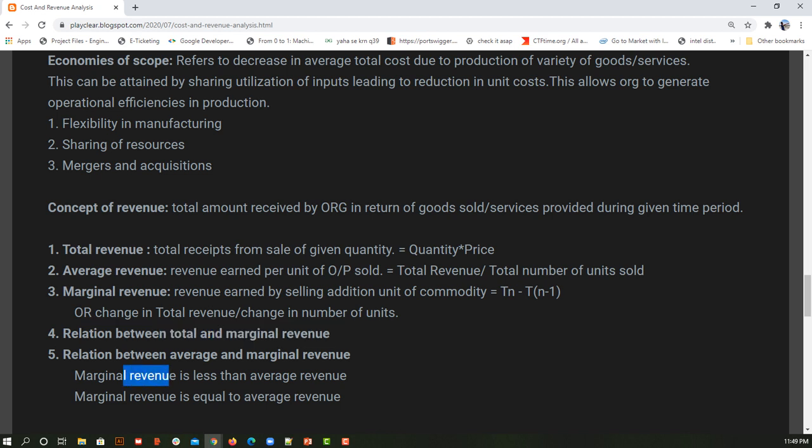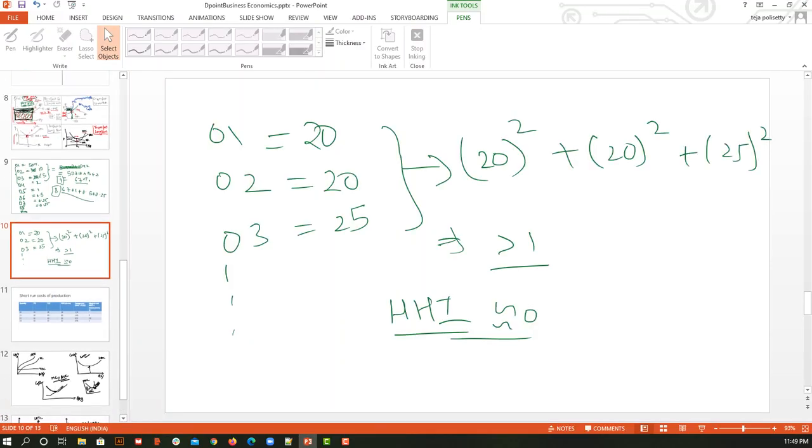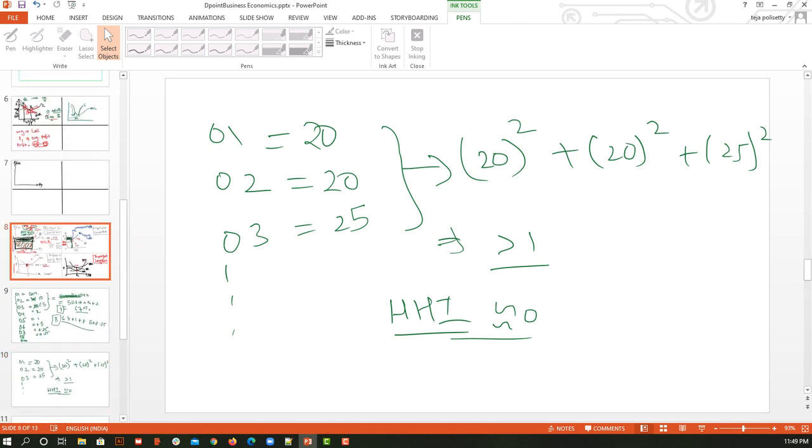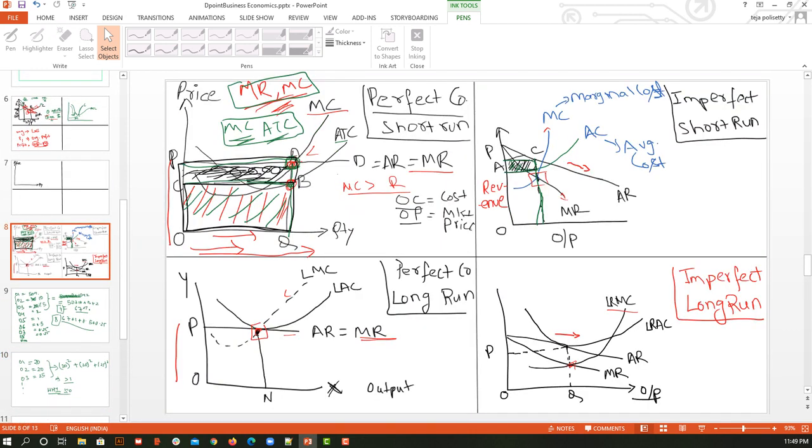Marginal revenue is less than average revenue, and marginal revenue is equal to average revenue. So let's consider this relation between average and marginal revenue. First, marginal revenue is less than average revenue. If you remember this graph, let me show you. On the right hand column, in both of these graphs, you can see the marginal revenue lies below the average revenue. So what is happening here?